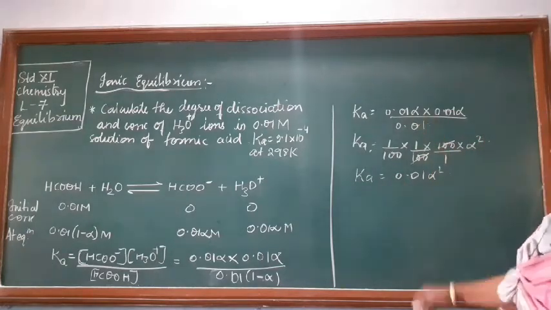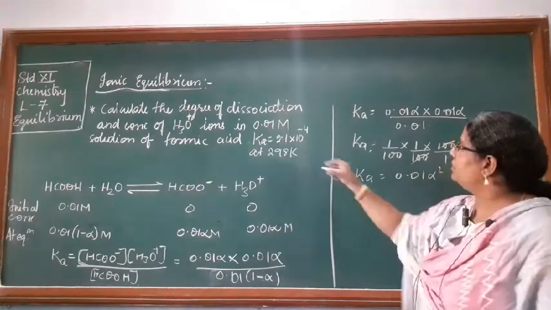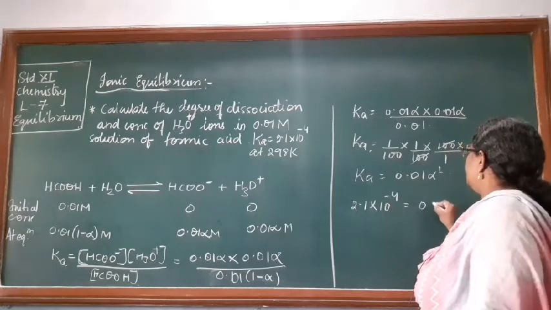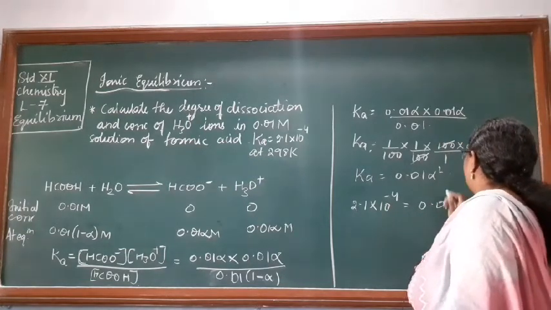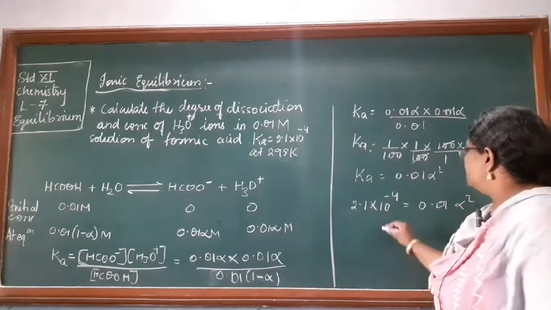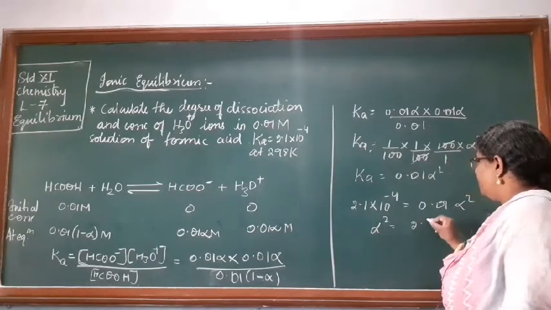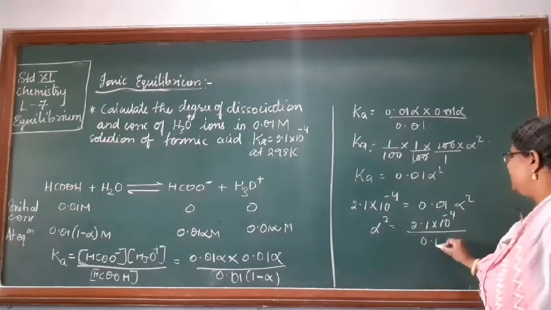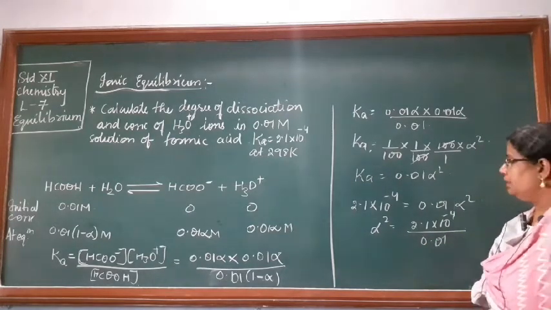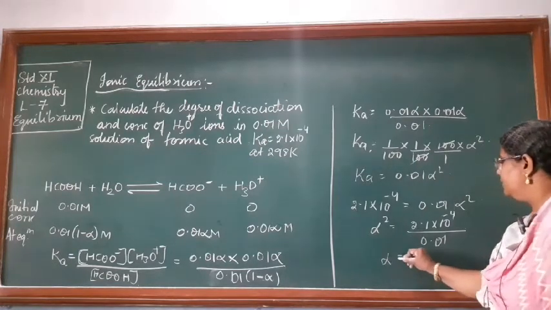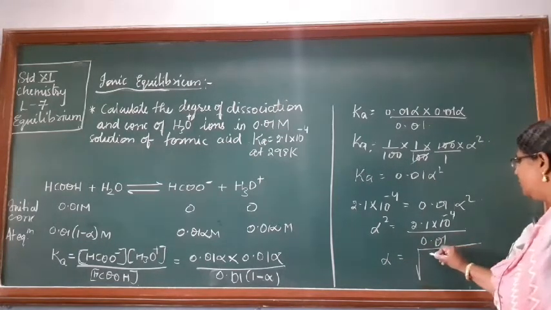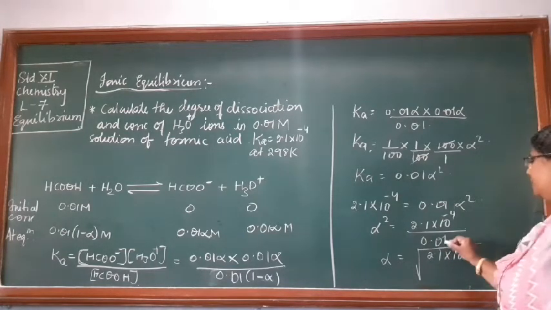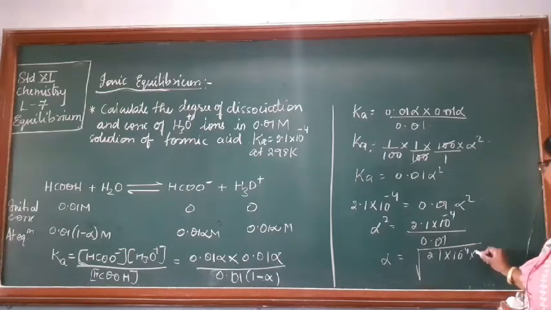Directly also you could get it this way. The Ka value is already given to you. How much is it? 2.1 into 10 power minus 4, which is equal to 0.01 alpha square. So alpha square will be equal to 2.1 into 10 power minus 4 upon 0.01. So alpha will be equal to under root of 2.1 into 10 power minus 4, and this 100 on top becomes 10 power 2.